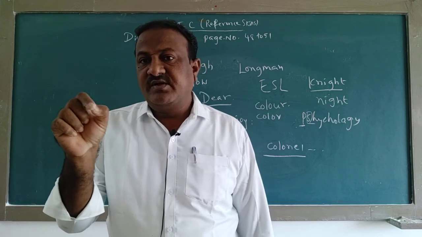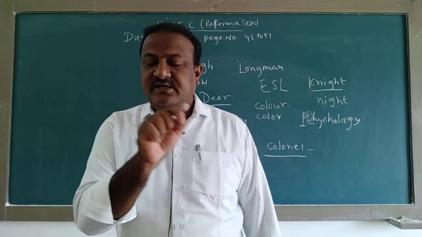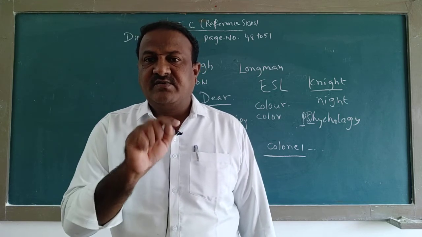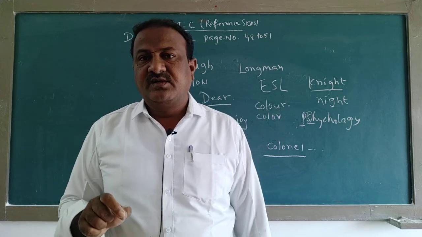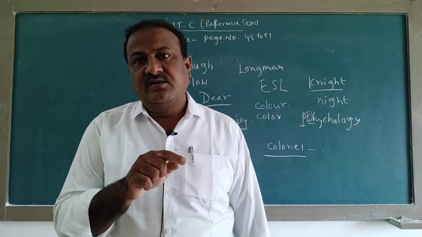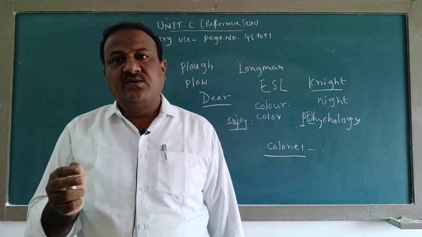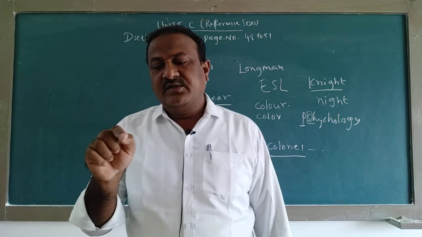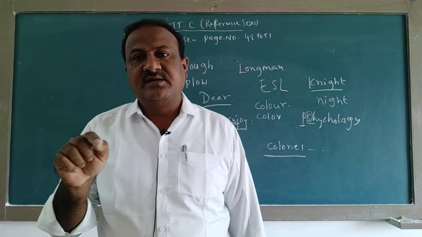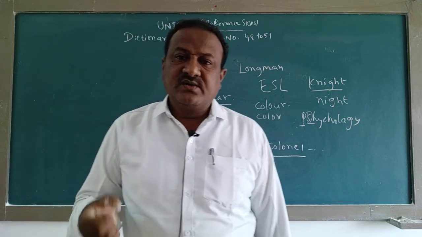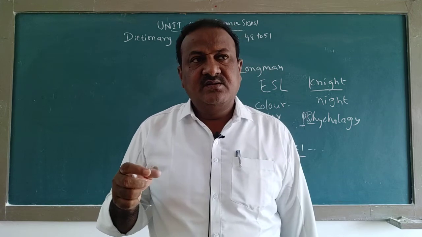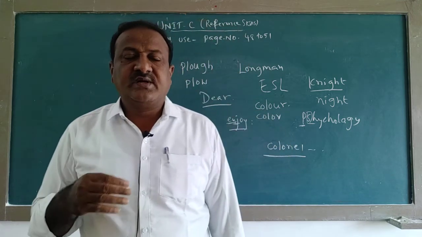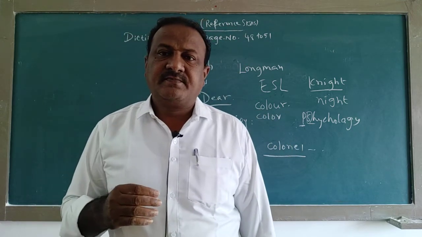N means noun, V means verb, ADJ adjective. If it is an uncountable noun, UN, uncountable noun. Like that also, in the dictionary we will see and come to know, along with pronunciation.